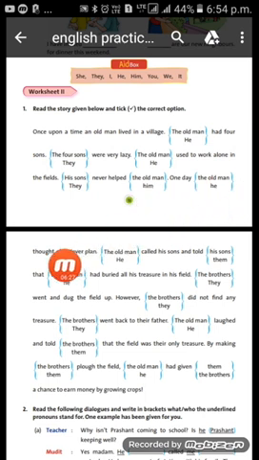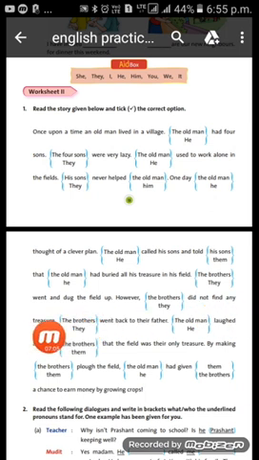One day the old man thought of a plan. Now what will we use here? He, for the old man. The old man, again we are using he. Called his sons and told his sons. Now here his sons, we are using it for the objective case. So here we have used them. That the old man, he had buried all his treasure in his field. The brothers, now for the brothers we are using they, went and dug the field up. However, the brothers, we again are using they for the brothers. So they did not find any treasure.